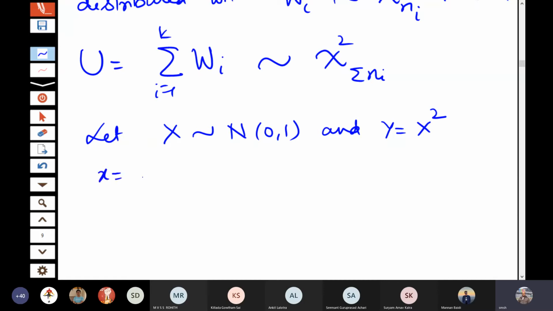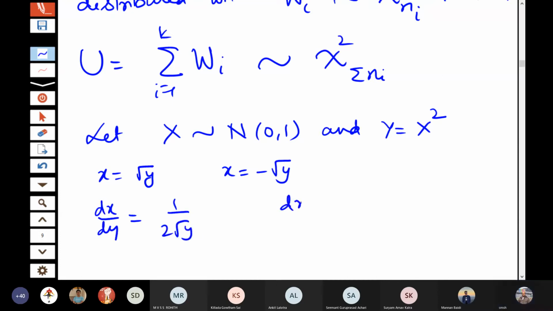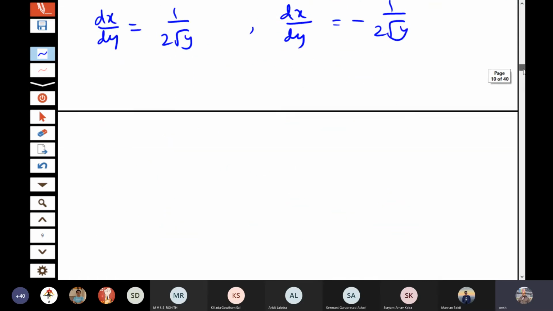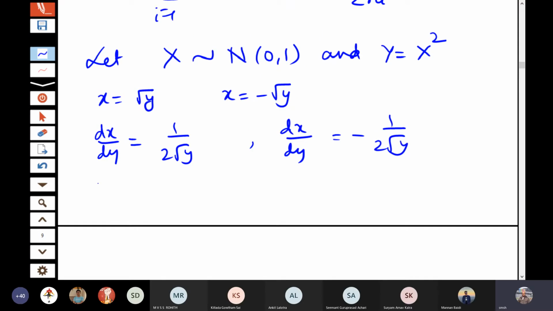You have two inverses here, x is equal to root y and x is equal to minus root y, and dx by dy is 1 by 2 root y here, and minus 1 by 2 root y here.